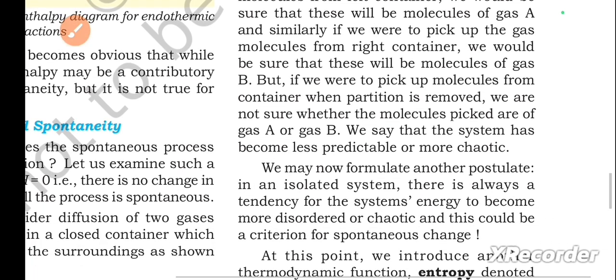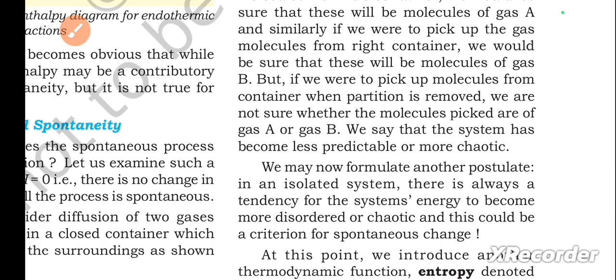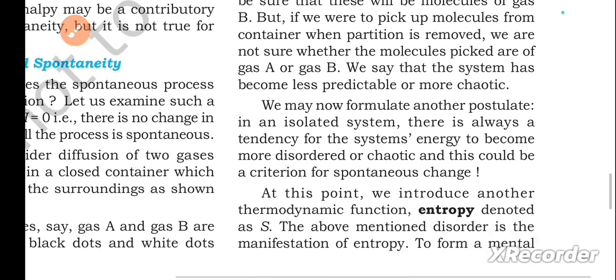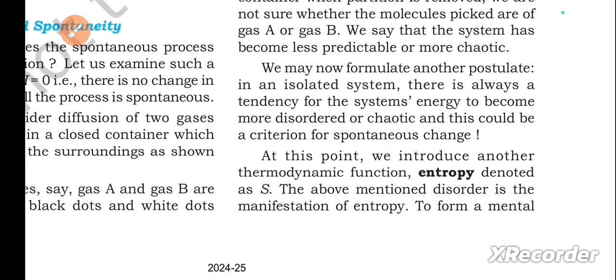But if we were to pick up molecules from the container when the partition is removed, we are not sure whether the molecules picked are of gas A or gas B. We say that the system has become less predictable or more chaotic. We may now formulate another postulate. In an isolated system, there is always a tendency for a system's energy to become more disordered or chaotic, and this could be a criterion for spontaneous change.